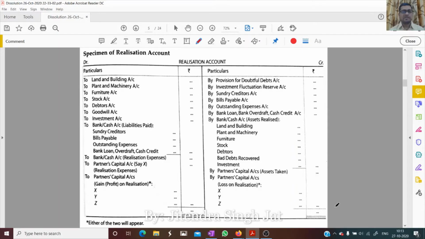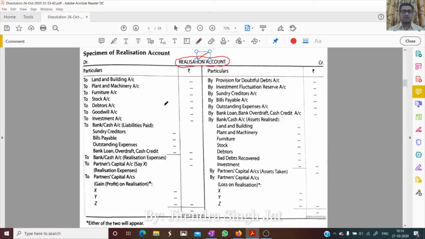In dissolution of partnership, the first account which is prepared is known as realization account. What is realization account? Realization account is the account in which all the assets and liabilities are transferred to close. All assets are sold and recorded here. All liabilities are paid and recorded here. So in this realization account, all real assets are transferred, and all external liabilities are transferred and settled.